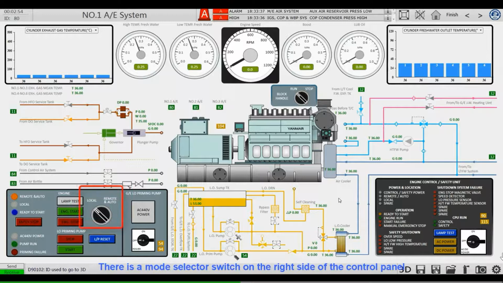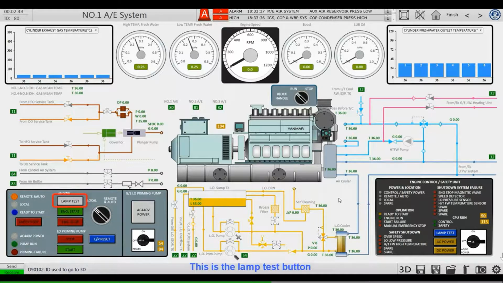There is a mode selector switch on the right side of the control panel. When selecting the local mode, you can start and stop the diesel engine on this panel. When selecting remote and auto mode, in either number 1 diesel generator panel or synchro panel, you can start and stop the diesel engine.